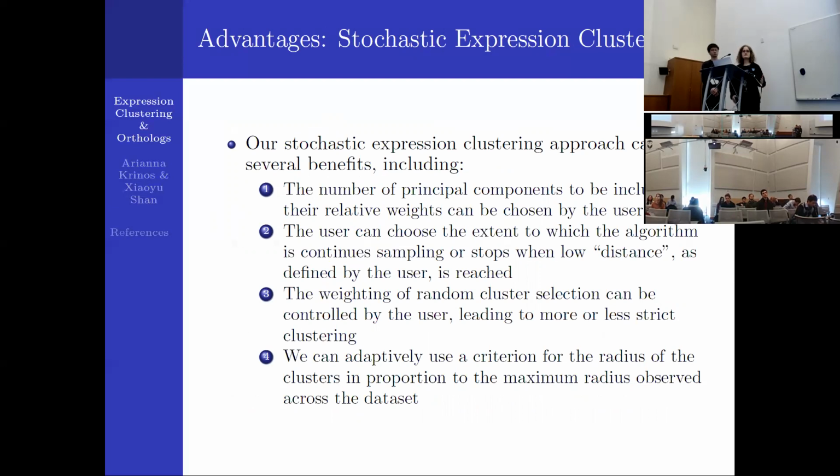So basically the user can decide what weights to assign to the different features. If you're using principal component analysis data, for example, you can have a vector of weights that you use to compute that average. And if you want the first principal component to be especially highly weighted for some reason, or if you're using other features of the data where you know some are more important than others, you can factor that into your average expression profile and use that as a criterion for clustering.